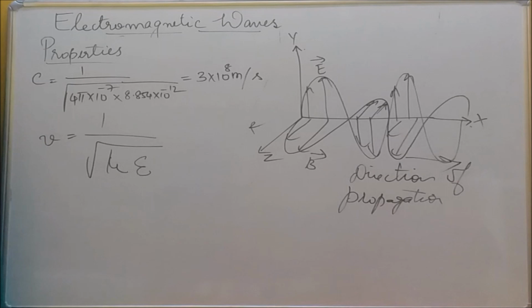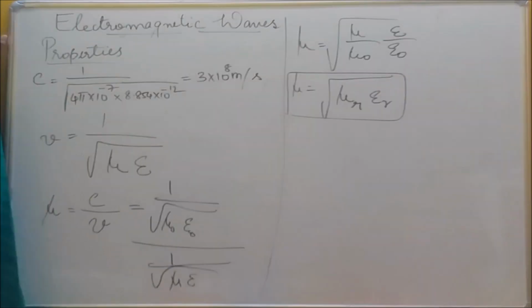Now, in a medium the refractive index is there. The refractive index, mu or n, whatever you take, both are refractive index only. We know the formula for refractive index: speed of light in air by speed of light in medium, which we learnt in lower classes.